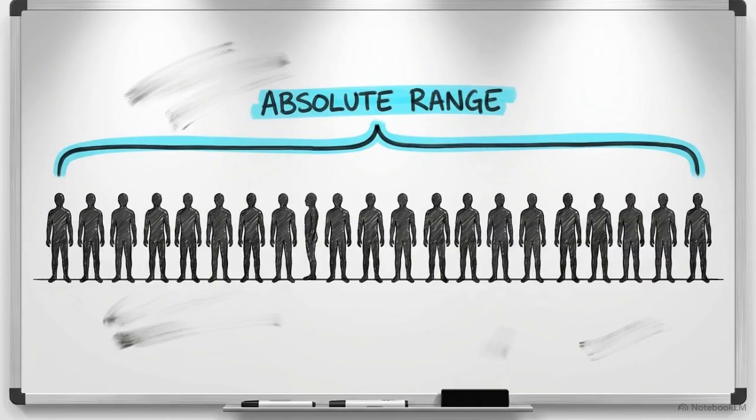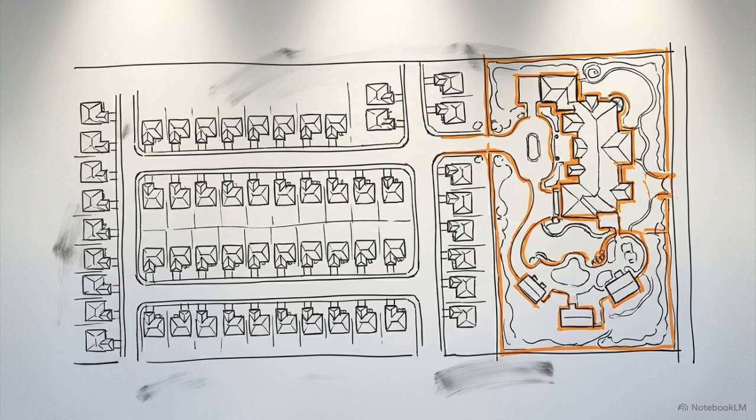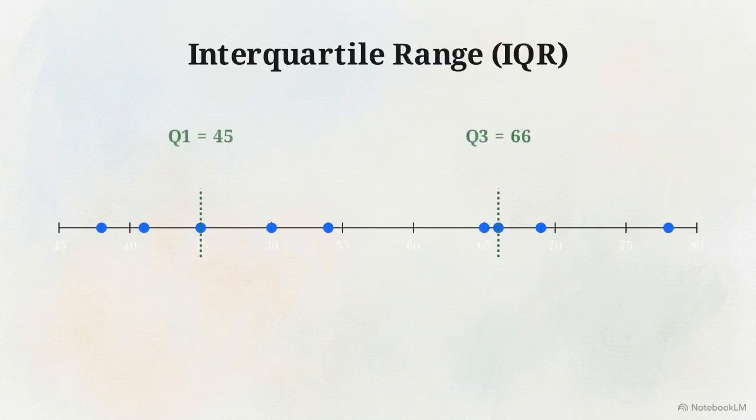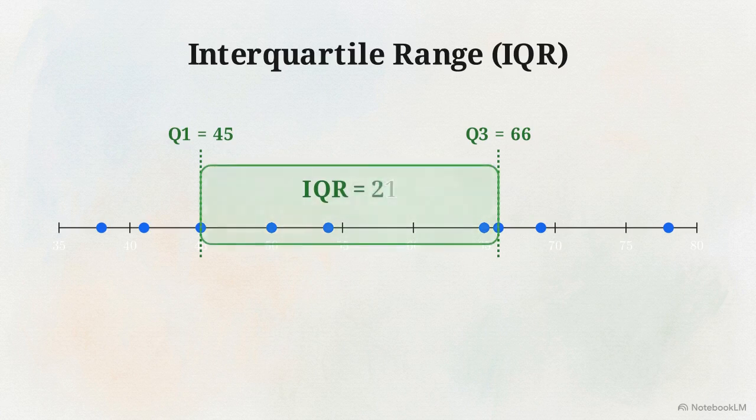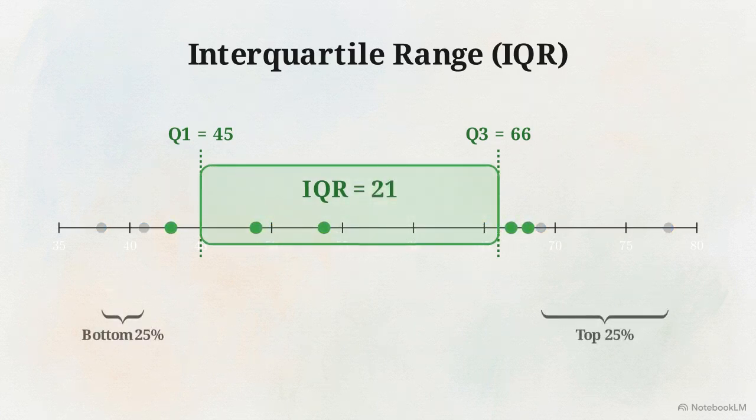The simplest way to measure the spread is the absolute range, subtracting the minimum from the maximum. But just like the mean, the absolute range is fatally vulnerable to a single extreme outlier. The mathematical antidote is the Interquartile Range, or IQR. The IQR achieves robustness by intentionally amputating the bottom 25% and the top 25% of the data.